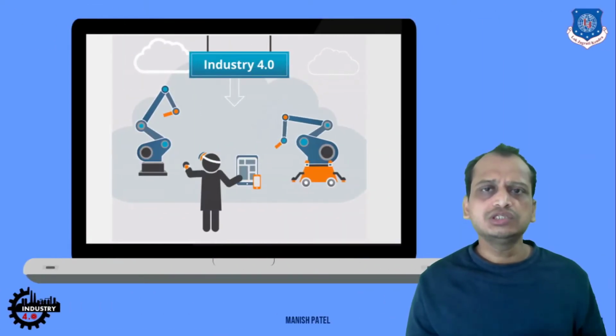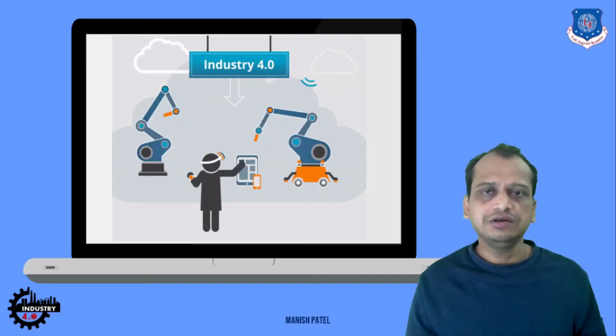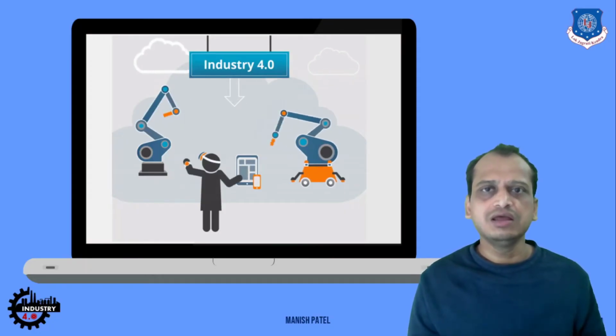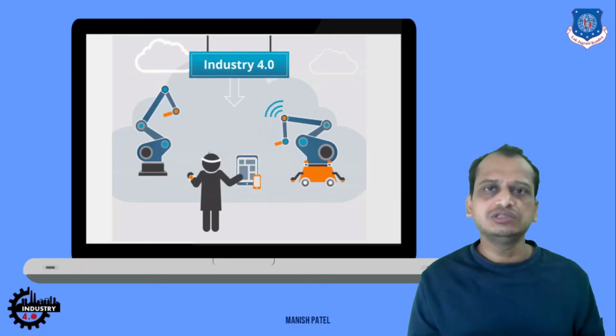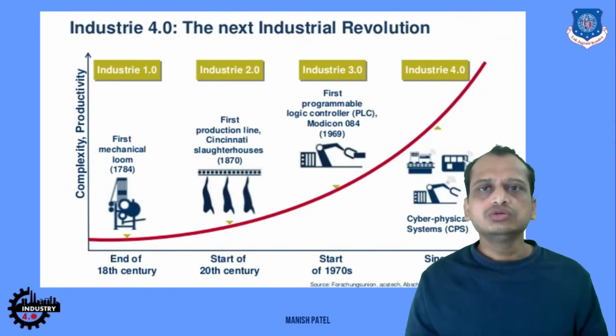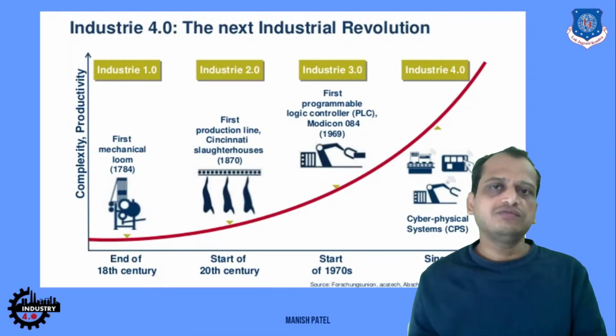Then we come to Industry 4.0 in the present era, where all these devices are interconnected and connected to the internet, so that sensor data can be gathered and analyzed, so that decentralized decisions can be taken and these machines, devices, and processes can be optimized. This is nothing but the cyber physical system, where the physical system is connected to the cyber world. This is how it happened, from the end of the 18th century till now.